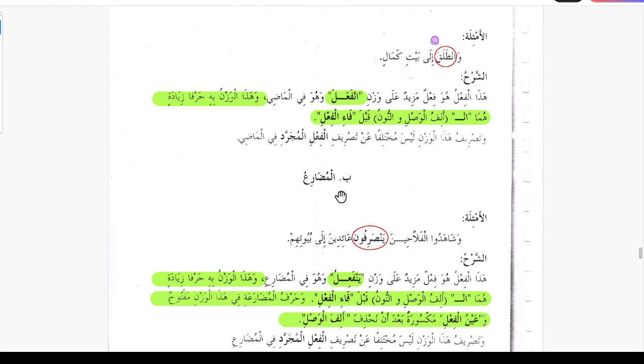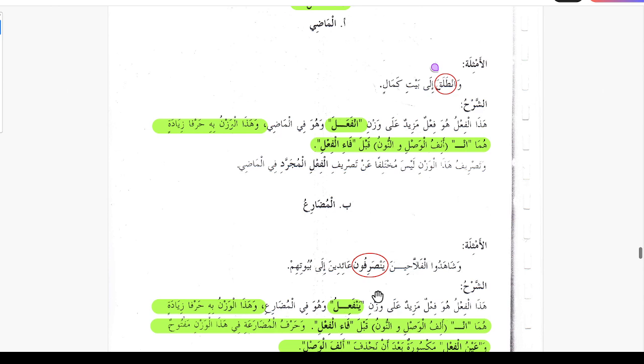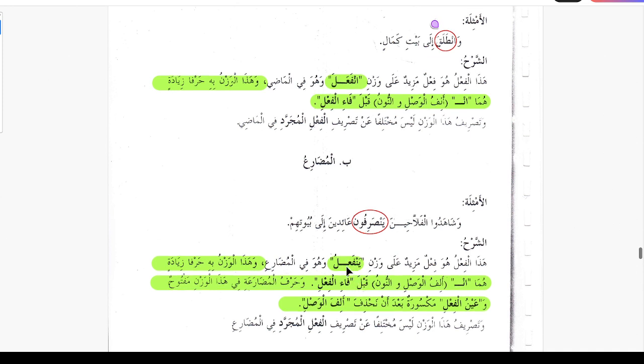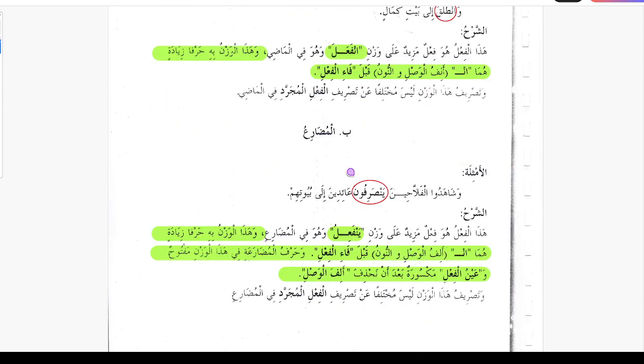And for mudare, infa'ala yanfa'ilu. So here an kalima is getting kasra, but the harful mudare will remain fatha. And they watched al-fallahin, the farmers, yansarifuna, leaving, a'idin, returning, ila buyutihim, returning to their homes.